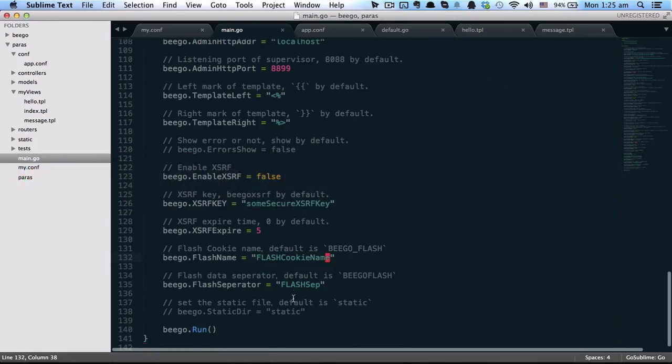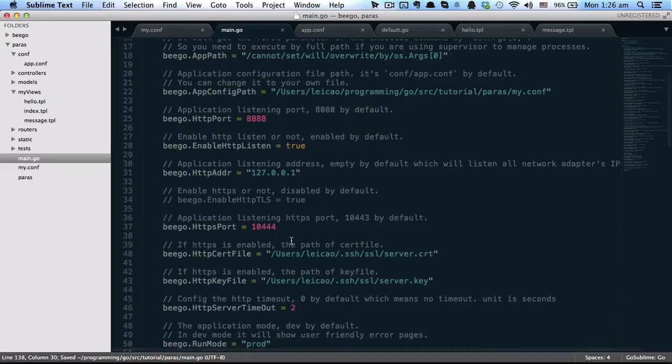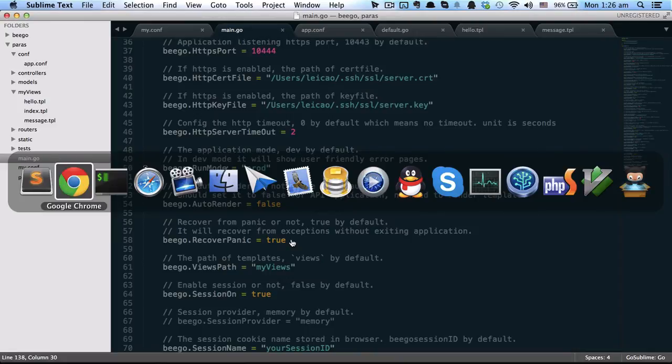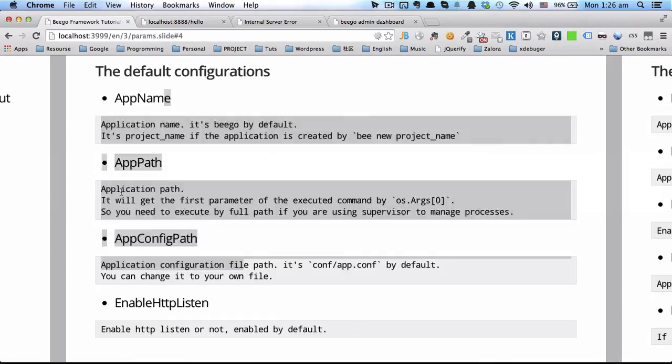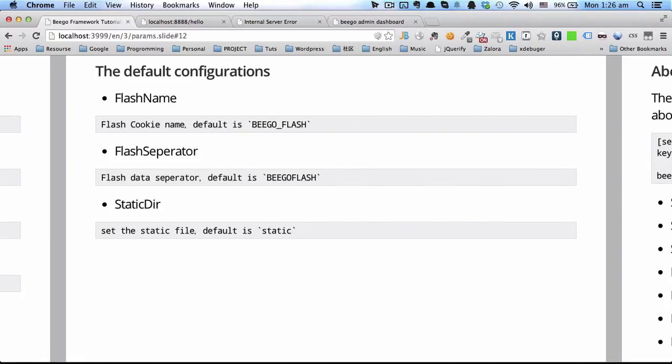The last one is the Beego static directory, which defines the static files directory. For a Beego project, the default one is static. We will talk about all those configuration parameters in Beego later.